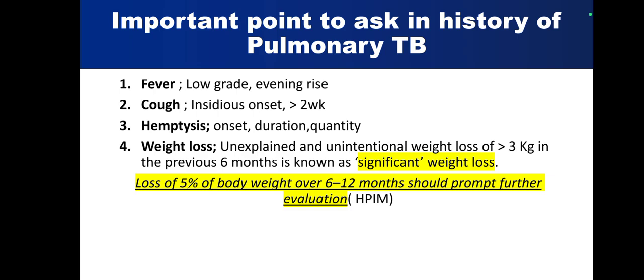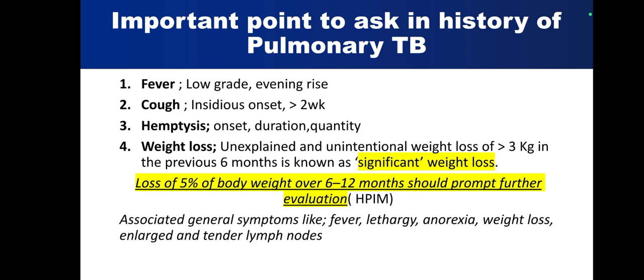If you look at Harrison, it says loss of 5% of body weight over 6 to 12 months should prompt further evaluation. So if somebody has lost more than 5% of body weight in the last 6 to 12 months, you should always do a rapid assessment and evaluate for the cause. Plus, there may be associated general symptoms like fever, lethargy, anorexia, weight loss, enlarged internal lymph nodes. These are common symptoms sometimes in case of tuberculosis.